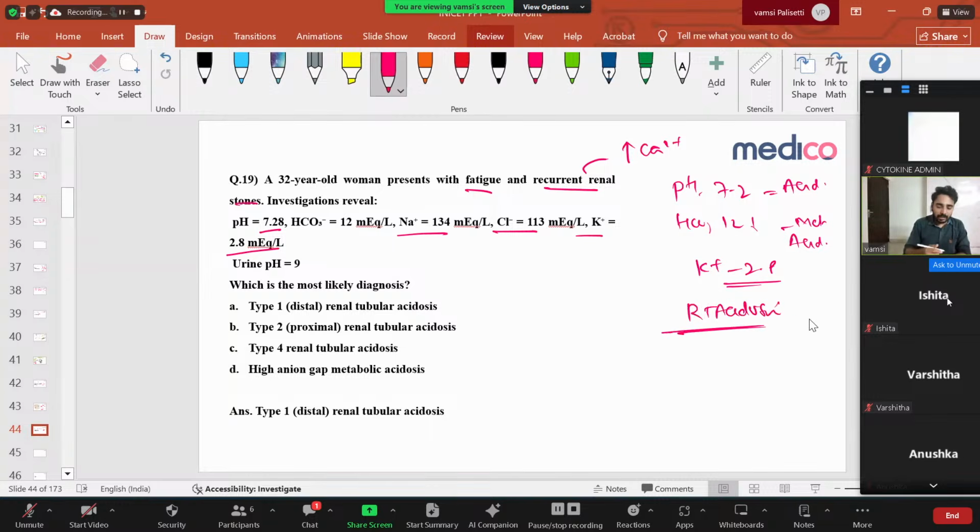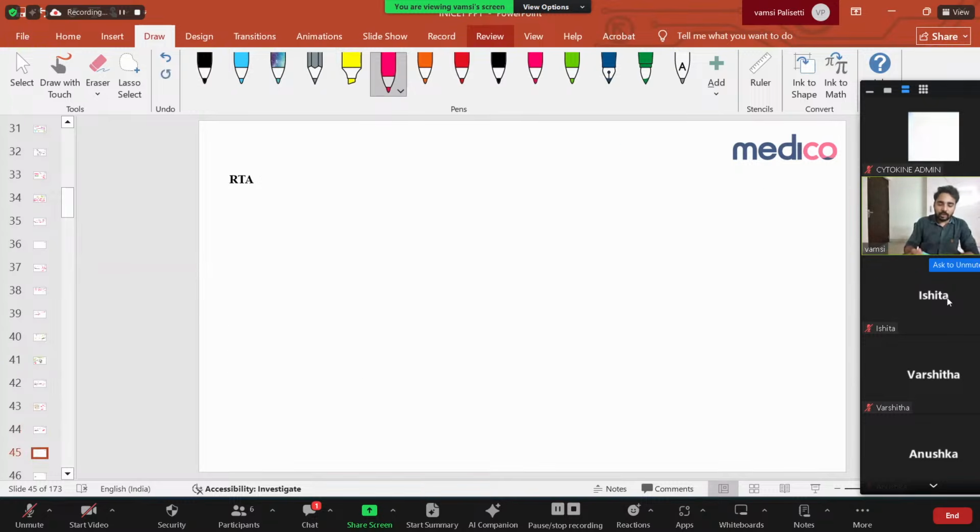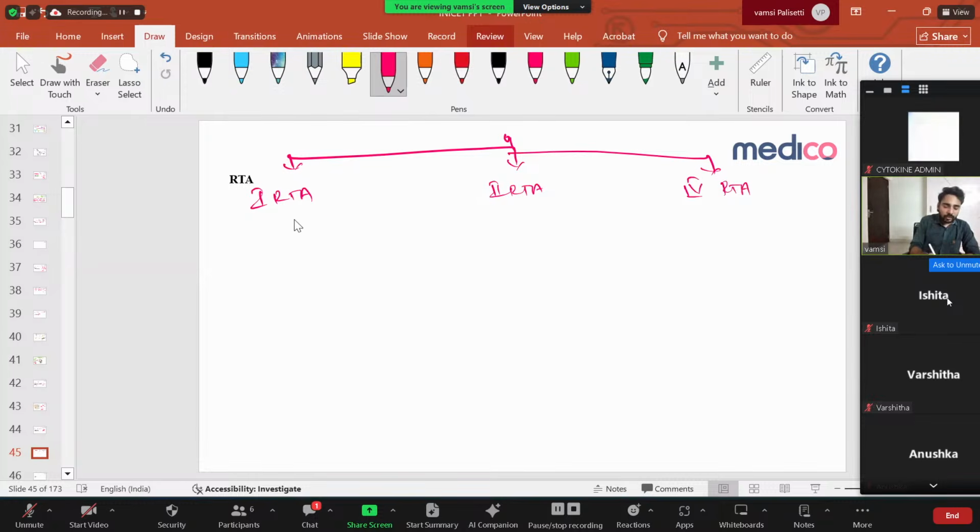Okay. Now what it is asking is whether it's type 1 or type 2 or type 4 or HAGMA. Let us see renal tubular acidosis. So in renal tubular acidosis, actually three types are there: type 1, type 2, and type 4 renal tubular acidosis. Right. Type 1 is because of the distal convoluted tubule. Type 2 is because of your proximal convoluted tubule, and type 4 also is mainly because of your distal convoluted tubule.